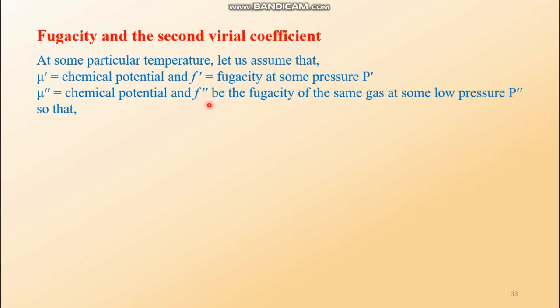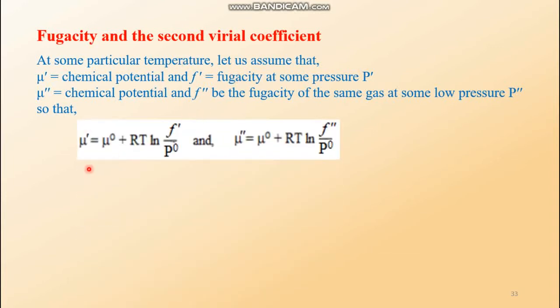So we have that equation mu equals mu0 plus RT ln F by P0. In that equation we have to put this. In place of mu we are writing mu prime in the first equation, and mu double prime in the second equation. In place of fugacity we are writing F prime in the first equation, and F double prime in the second equation. We have to subtract this equation from this equation now. By doing that we get equation number 12.